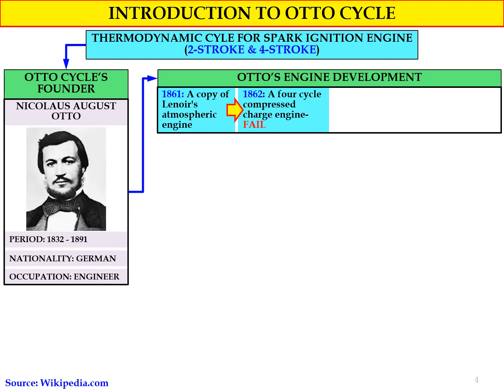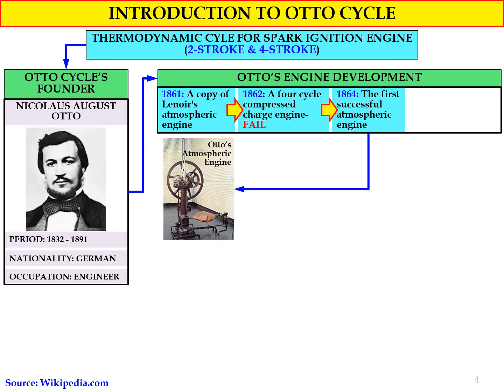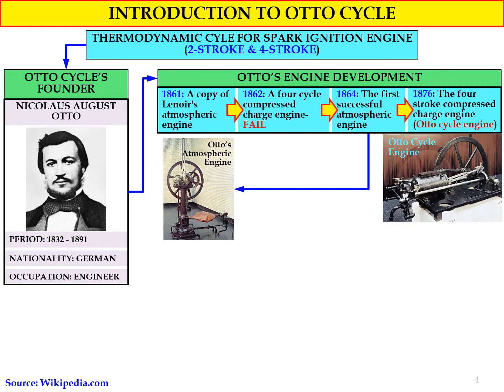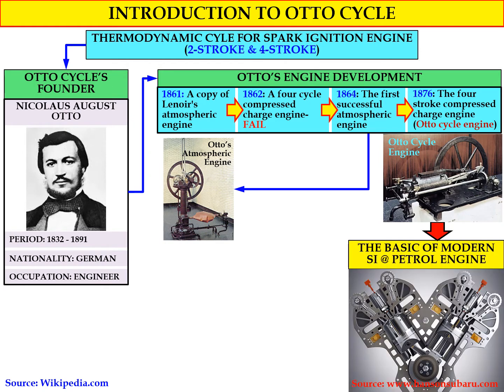However, this engine failed, and in 1864 the first successful atmospheric engine was developed, which is the Otto atmospheric engine. In 1876 the four-stroke compressed charge engine of the Otto cycle was fully developed, and this is the Otto cycle engine. From this fundamental concept, it became the basis of the modern spark ignition or petrol engine.